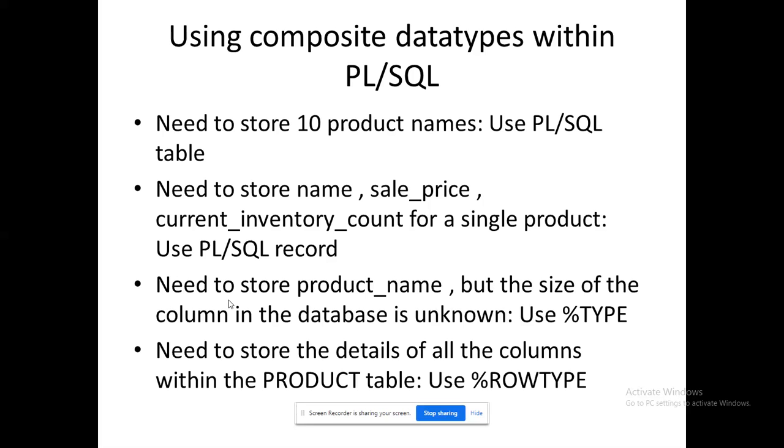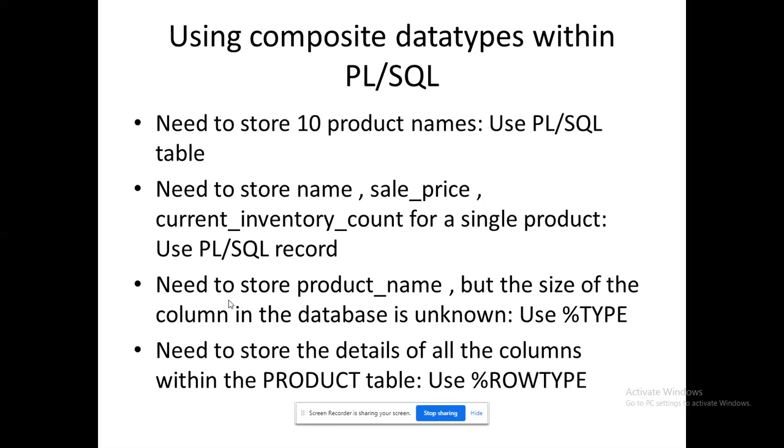So these example-specific illustrations will give you the application base. That's it. Okay. So where do I have to use my table? Why are we talking about table here? Because one of the composite data types is a nested table. That's the reason. So where I have to use my table, where I have to use my record, where I have to use my percentage type, and where I have to use row type. All those things you are accountable for.